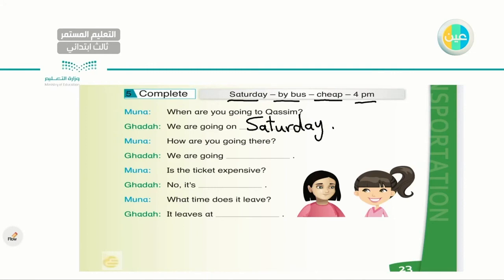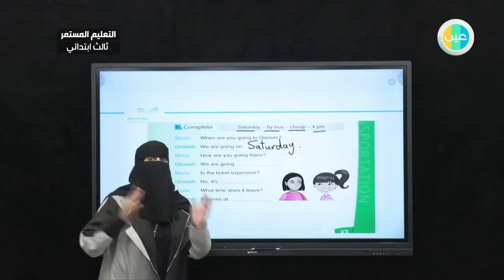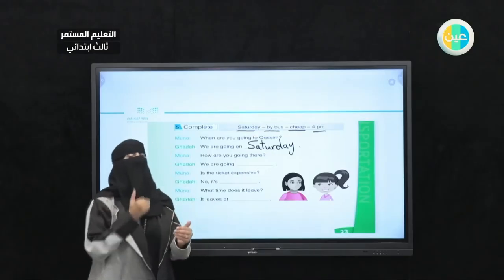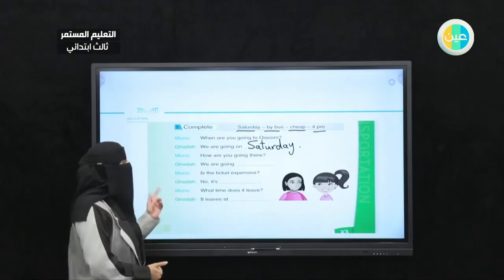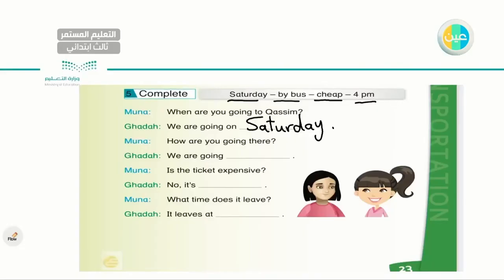How are you going there? Or how are you going to get there? Remember, how requires a means of transportation. We are going by bus. Very good. Excellent.